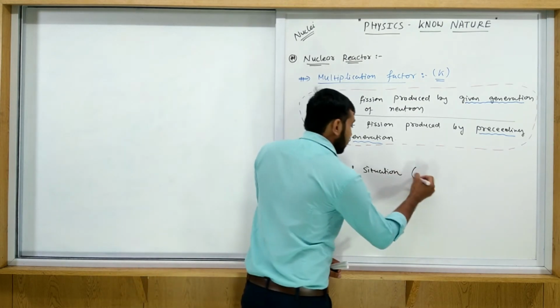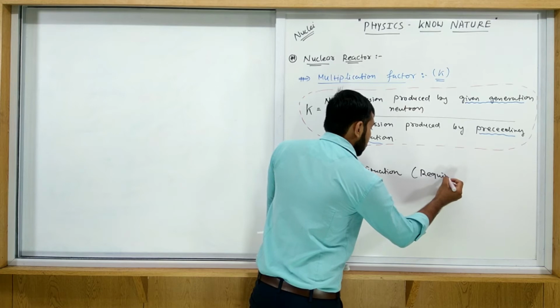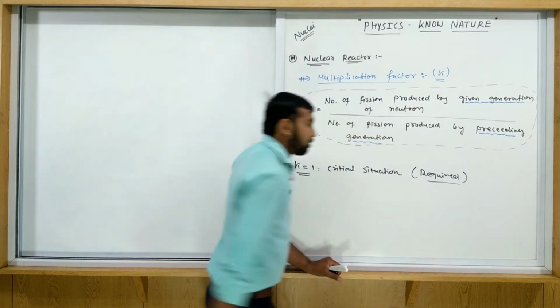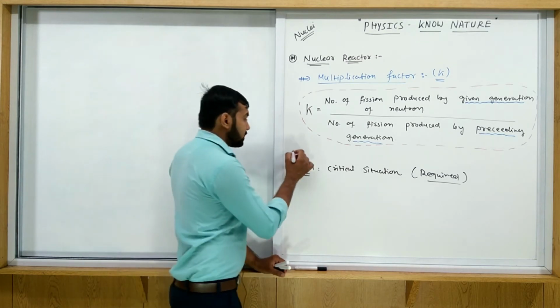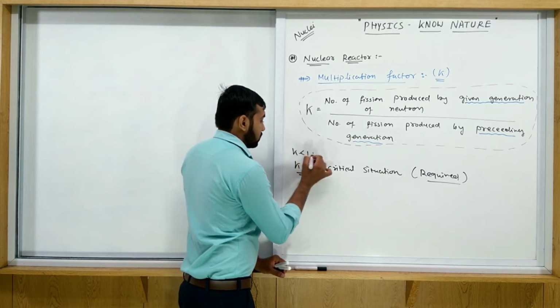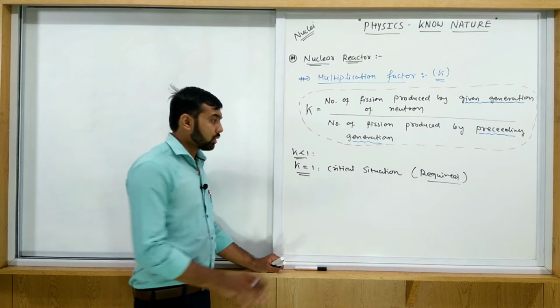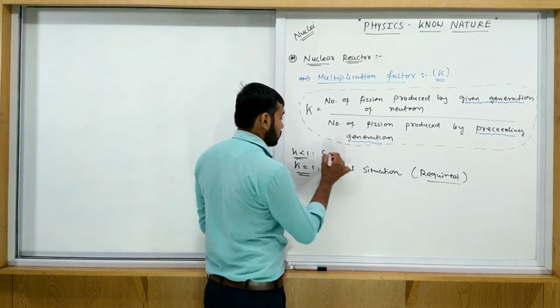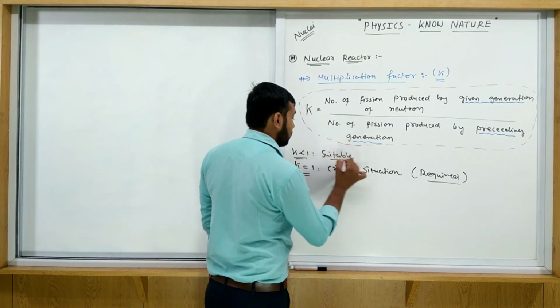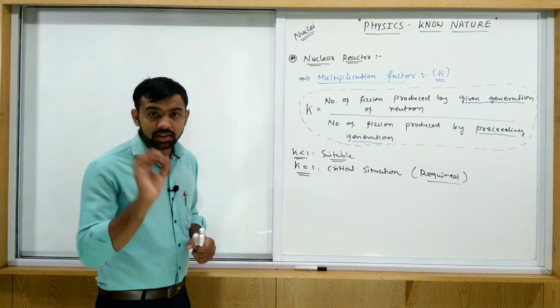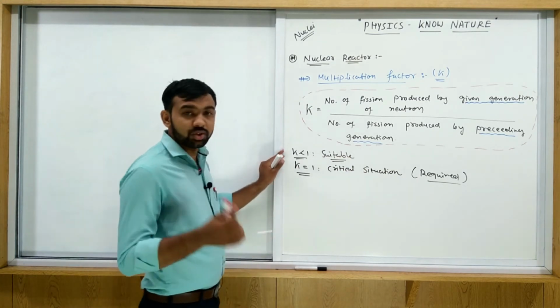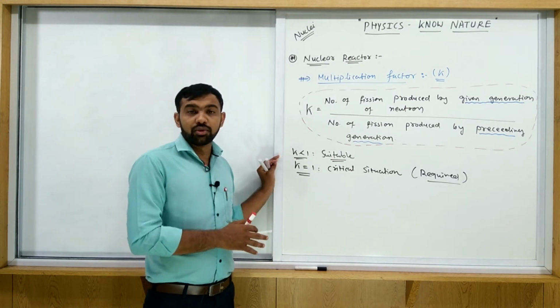This one is required for proper working of a nuclear reactor. If K is less than 1, then this is suitable, no problem. It is also suitable if it is less than 1, but it is just maintained near to 1, near to unity. Less than 1 means not 0.5, 0.4 like this.